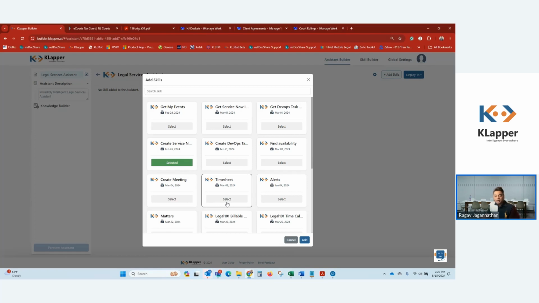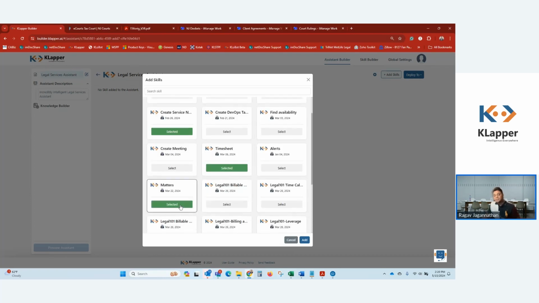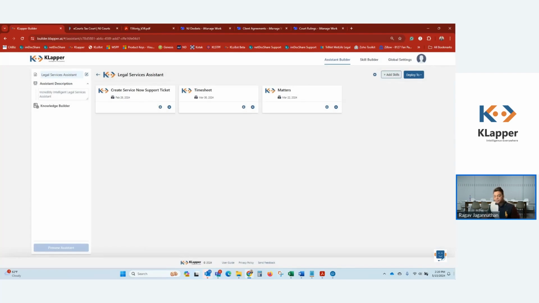And I'm also going to select the timesheet skill, where this skill is designed for helping the assistant do timesheet on behalf of the attorney, and I'll show you how these skills are built. And then we have the Matter skill that helps you connect this assistant to a SQL database. Okay, so let's just go ahead and add.